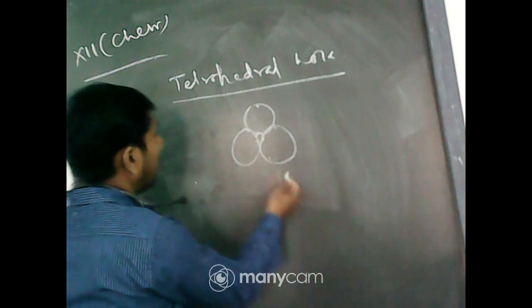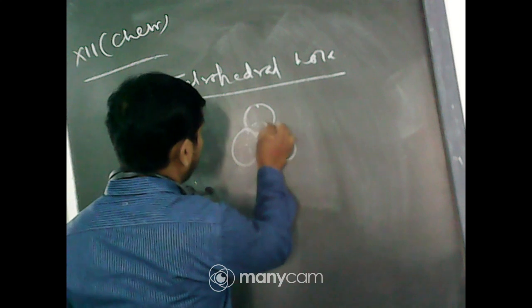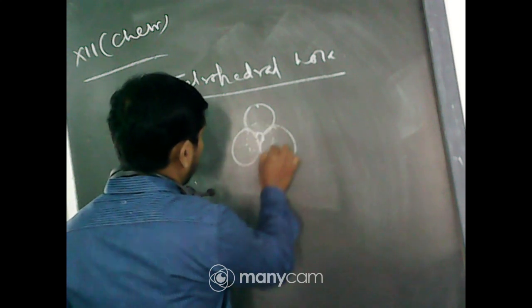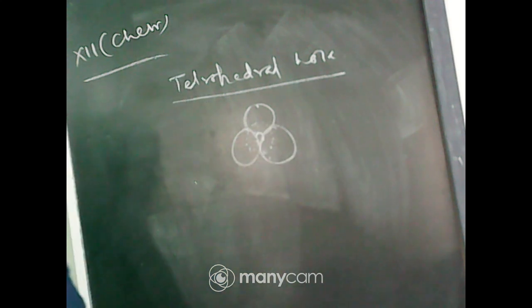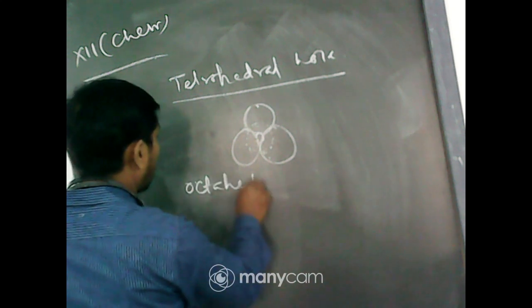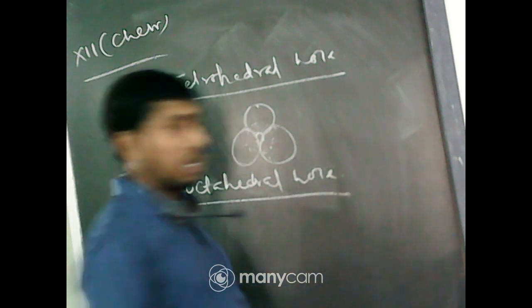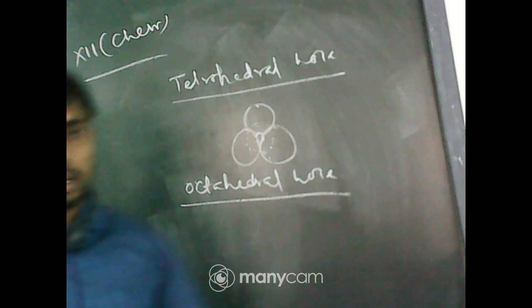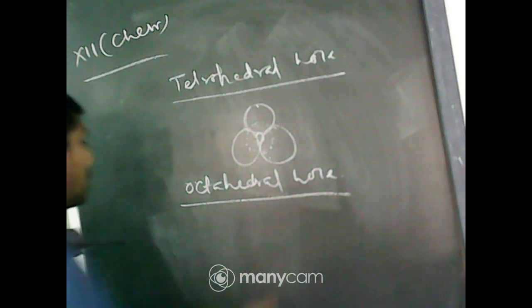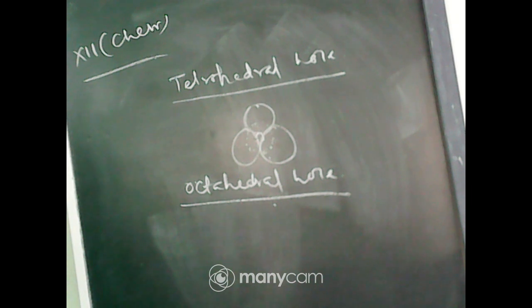Now, when there is one sphere, suppose one sphere is there below this layer, then it would be called the tetrahedral hole. And when would it be the octahedral hole? Octahedral means the hole created by 6 such spheres. So, 6 such spheres can produce the octahedral hole. The geometry is like that.